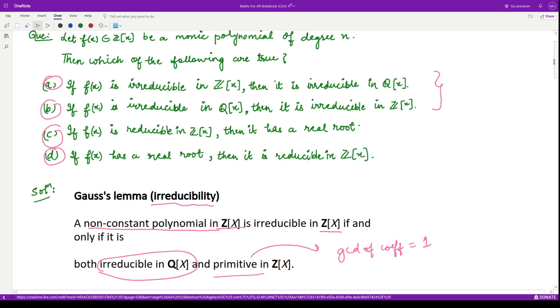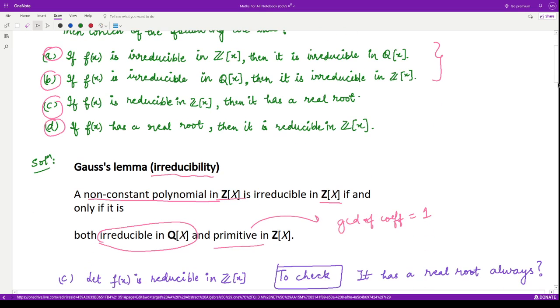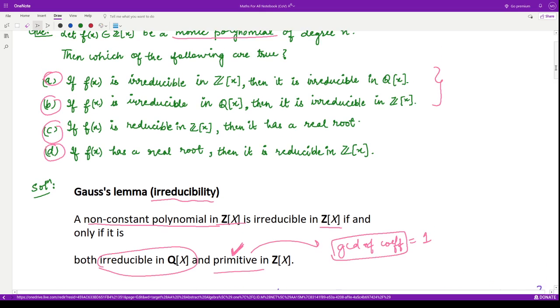So now you have been given the polynomial to be a monic polynomial, right? That means the leading coefficient is equal to 1. Therefore, the GCD would obviously be 1, right? So this condition is true as we are given a monic polynomial. Therefore, we have the if and only if condition, right?